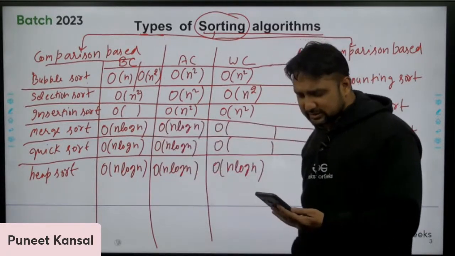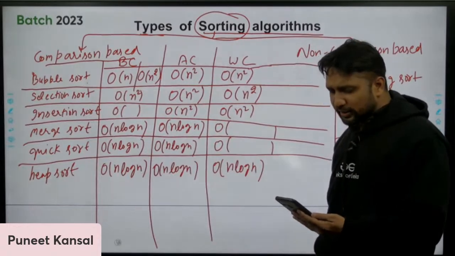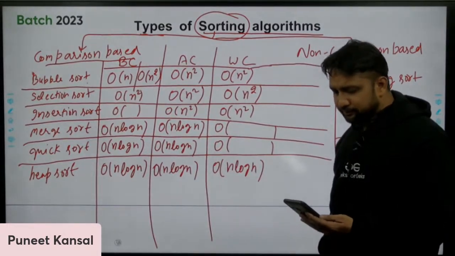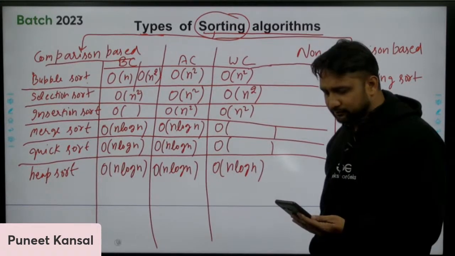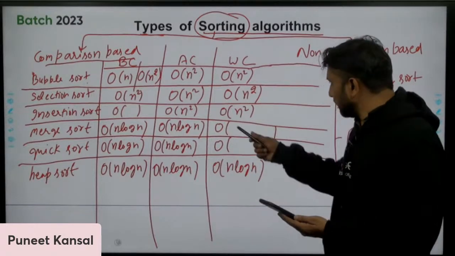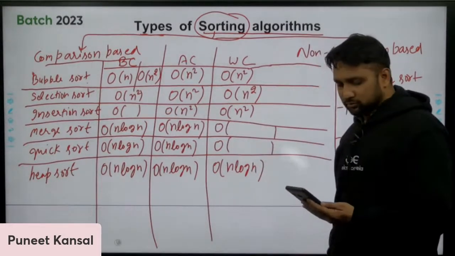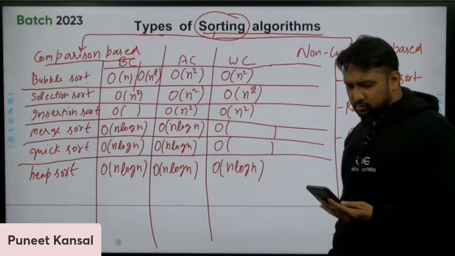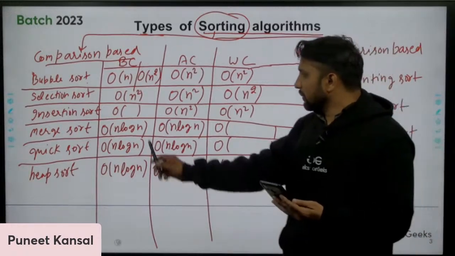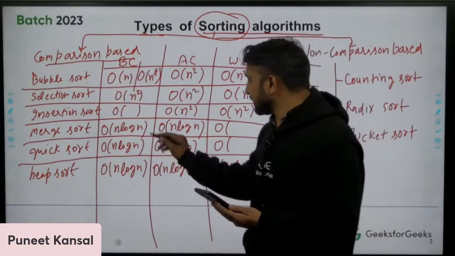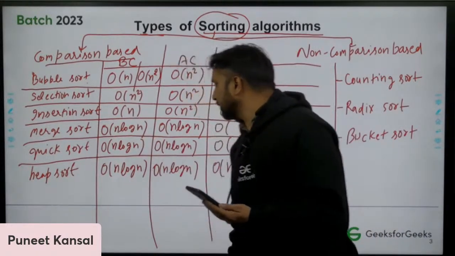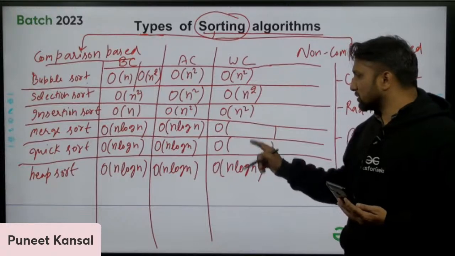Insertion sort best case complexity, please tell me. Only three are left. What is the best case complexity of insertion sort? The GATE aspirant says that it is order of n. Yes, that is right. And what is the worst case complexity of merge sort?